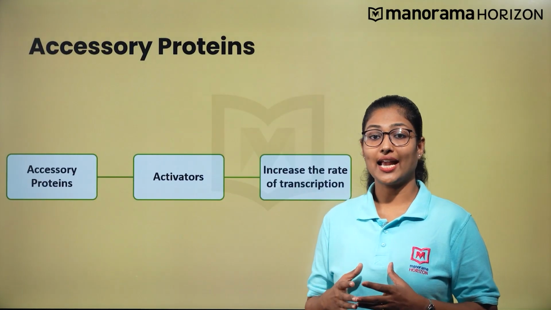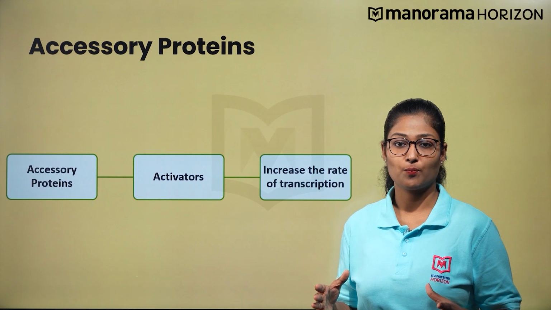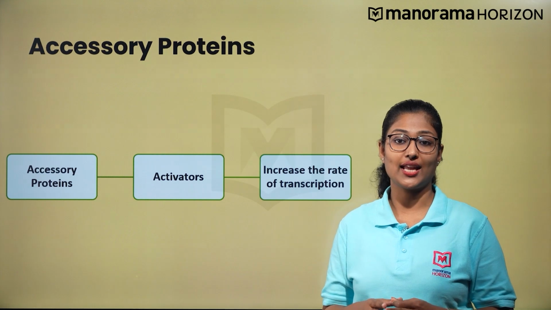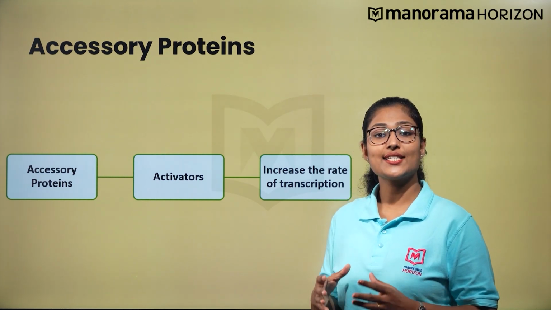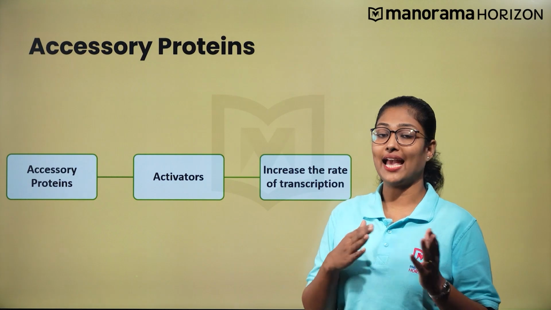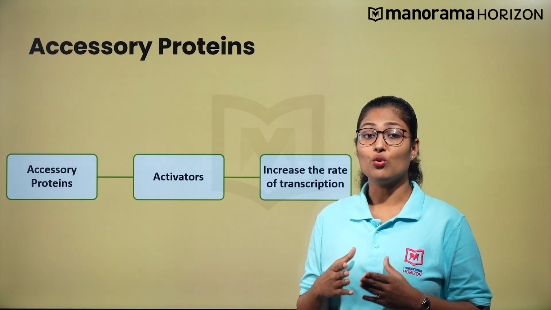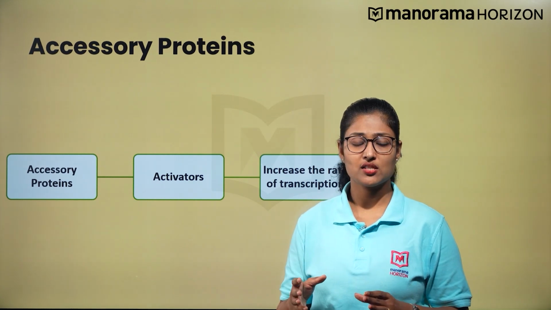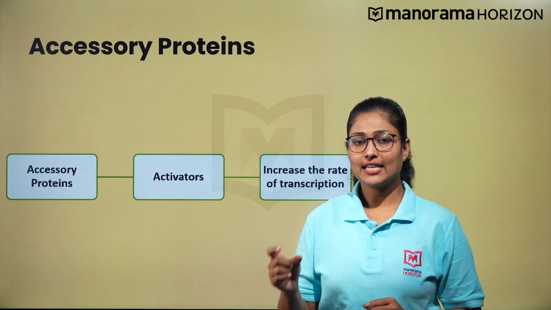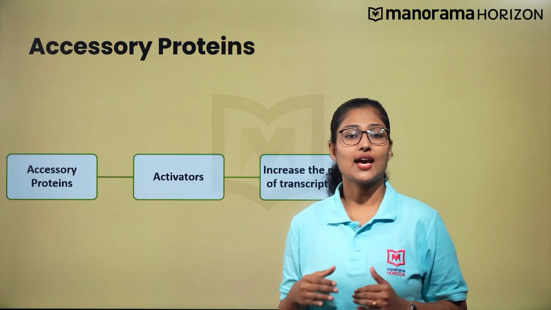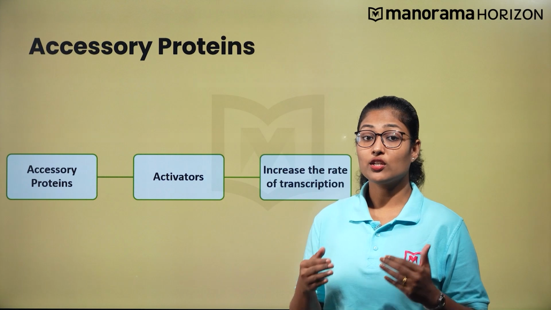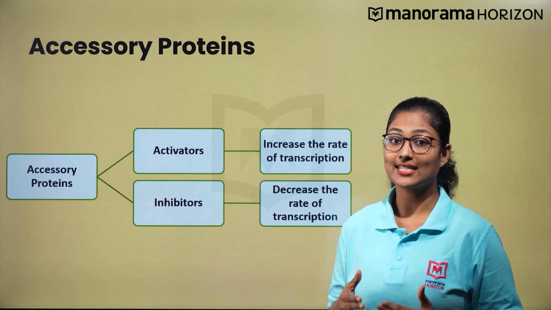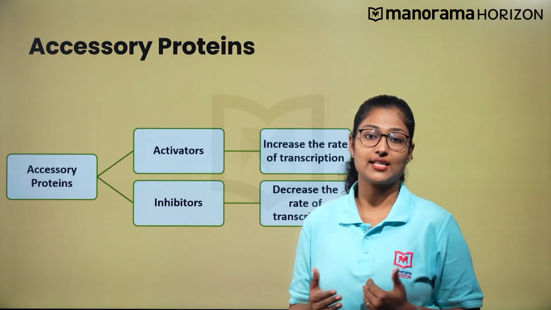The process of gene expression is tightly regulated. Accessory proteins play a major role in regulating the gene expression, and these accessory proteins act positively and negatively. Do you know how? If the accessory proteins act as activators of the process, that is, if they increase the rate of transcription, they are acting positively. On the flip side, they can act as inhibitors, or negatively, that is, they decrease the rate of transcription.